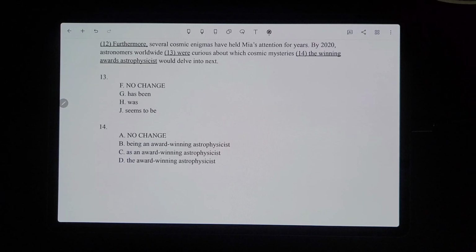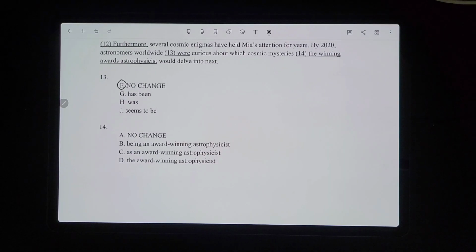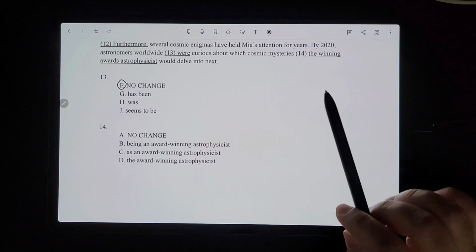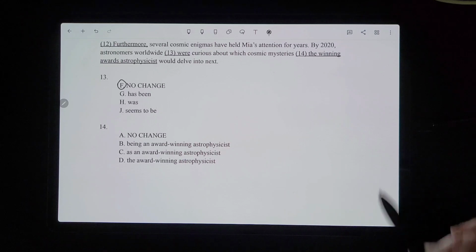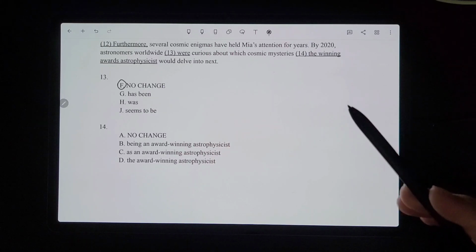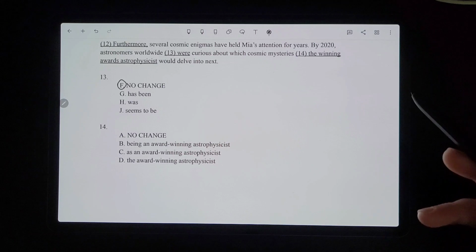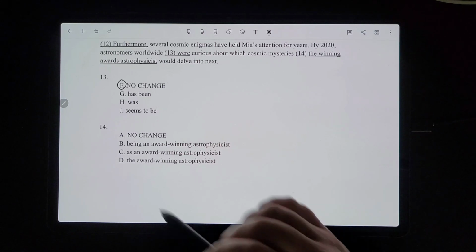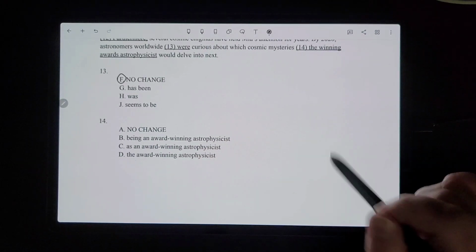It would just be no change. And then for number 14, it would be D, because you wouldn't say the winning award's astrophysicist. Those words are supposed to be describing astrophysicists, so you would hyphenate them and put it as award-winning. And the shortest grammatically correct answer would be D. So the award-winning astrophysicist.